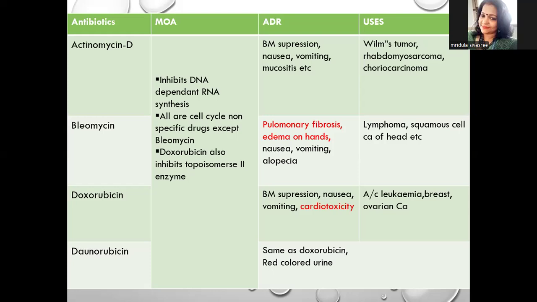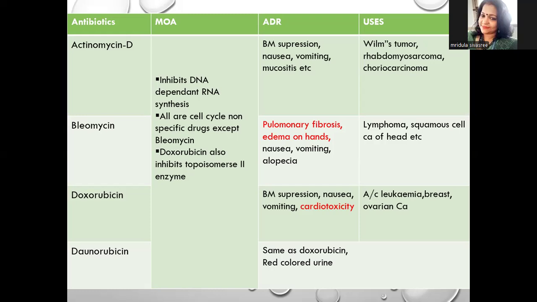Then bleomycin can be used in lymphoma and squamous cell carcinoma of the head. Doxorubicin is used in acute leukemia, breast cancer, and ovarian cancer. Then daunorubicin. Daunorubicin's mechanism is the same as that of doxorubicin, and it is mainly used in leukemia, breast cancer, ovarian cancer, etc.